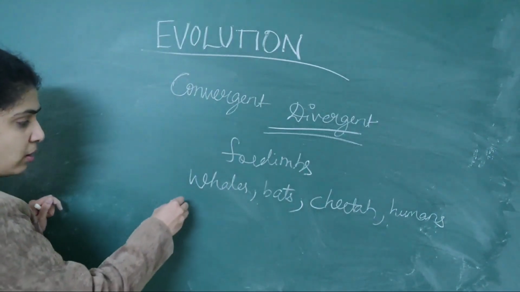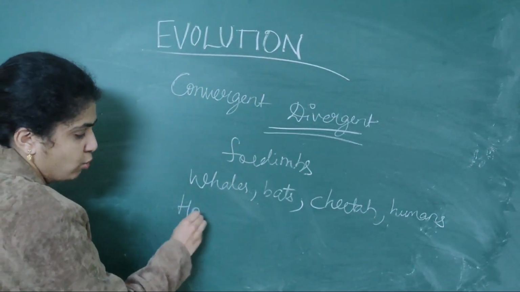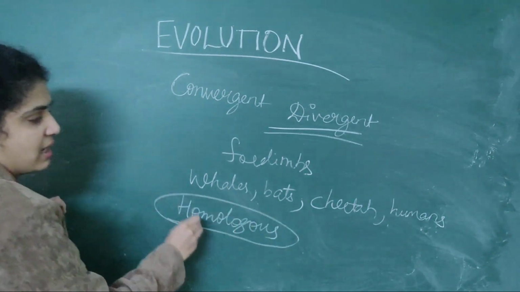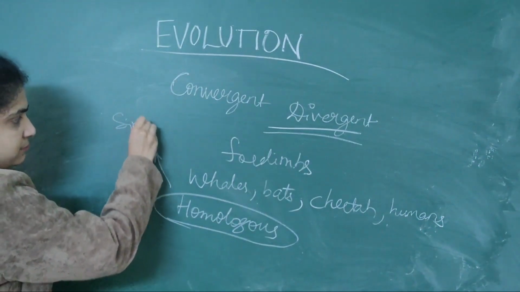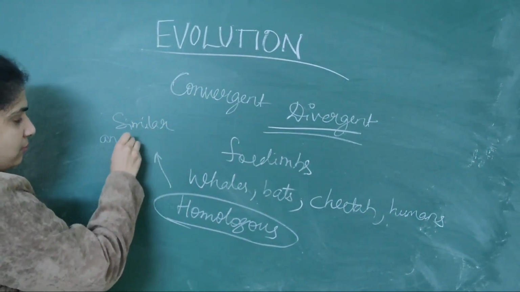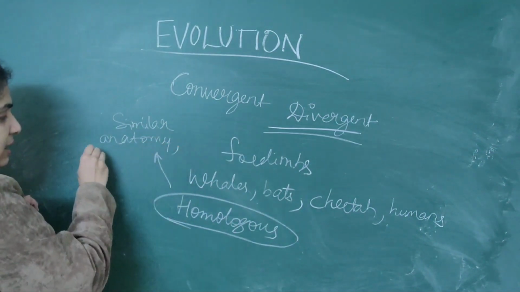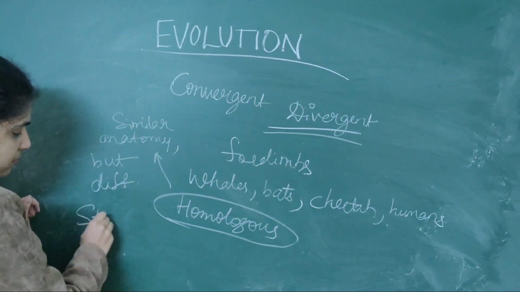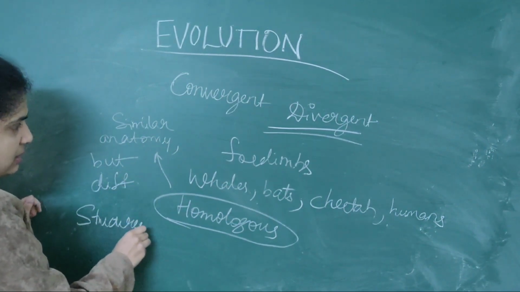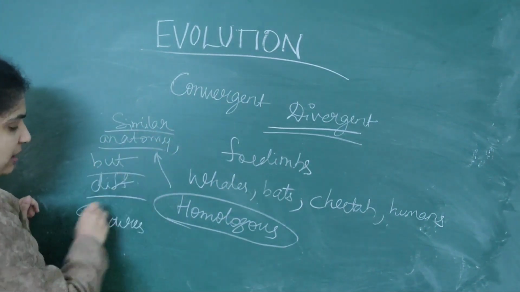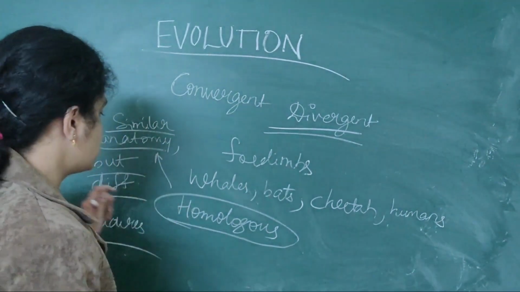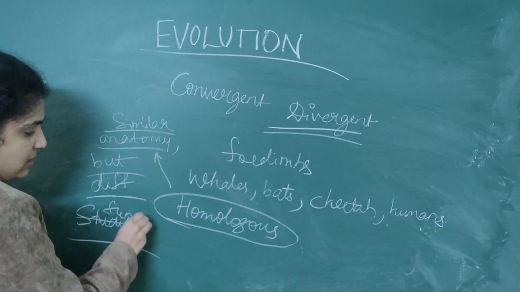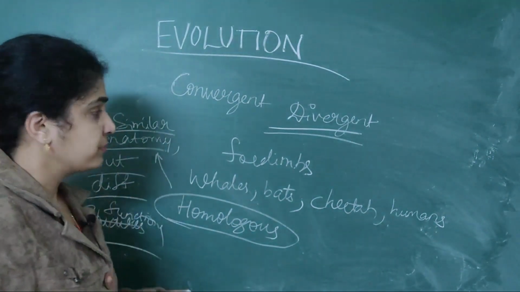So basically they are called homologous organs, because they share similar anatomy but different functions.